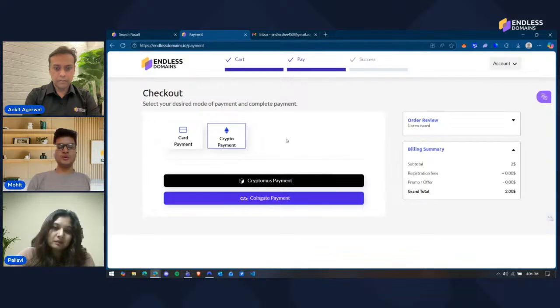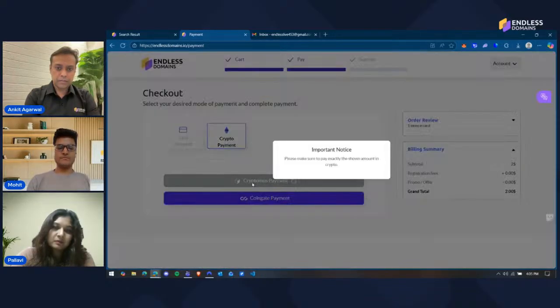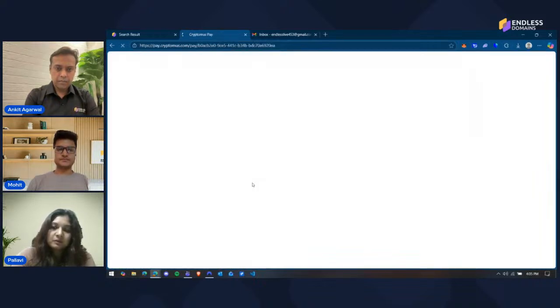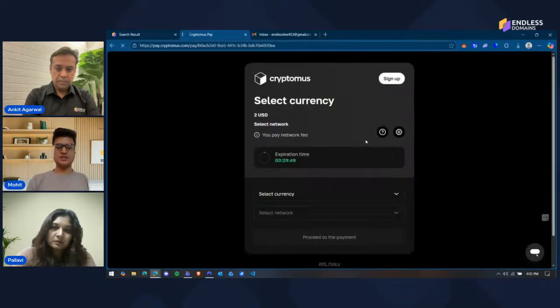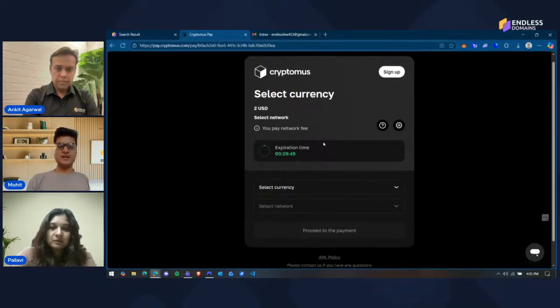go to the crypto payment section, and then you are greeted with two payment gateways that you can use. So I'll be showing you payment from both the payment gateways. Let us first go to Cryptomus, right? So Cryptomus is one of the two crypto payment gateways that we support, and it's quite easy to process payment through this gateway as well. So first you're greeted with this screen. Obviously, you need to pay $2.